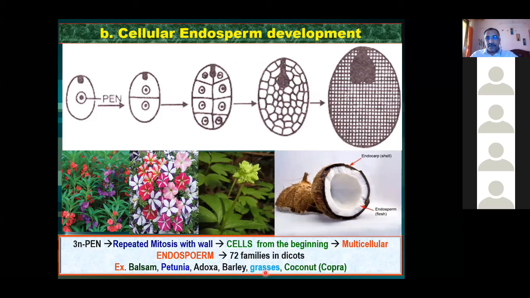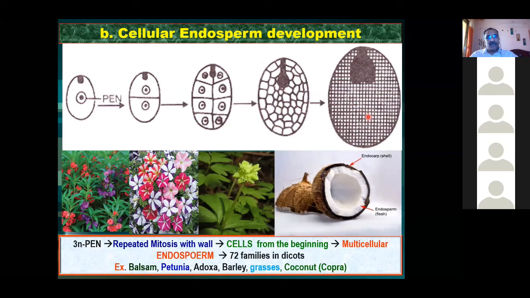Then here again coconut has come. In the previous slide, nuclear endosperm development, there you have seen coconut. Here also coconut is there. See, this is the coconut, right? We are talking about which type of endosperm, the liquid one or solid one. ये coconut cellular endosperm का भी example है. लेकिन ये जो solid kernel है, this is representing the cellular endosperm development.